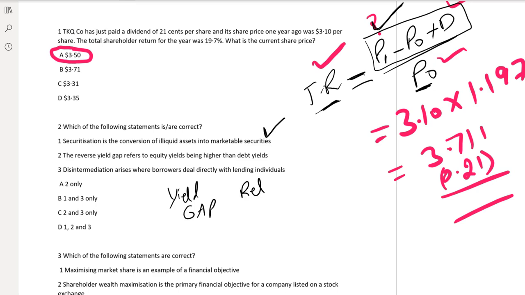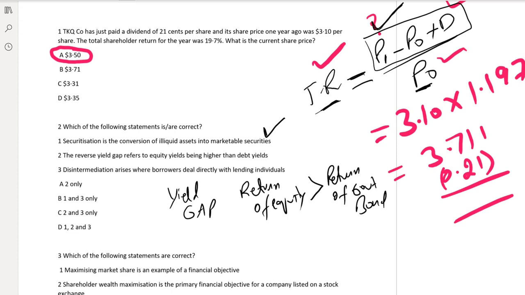When return of equity is higher than return of government bonds, that is yield gap. We know from the basic of finance that the return of the equity is always higher than the return of the bond, because equity is risky and everybody wants higher return from the equity.